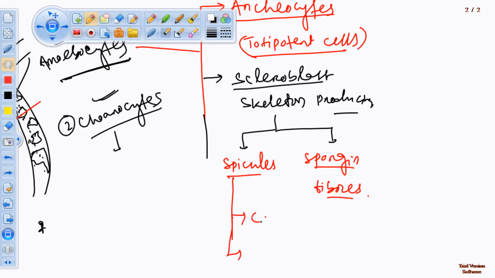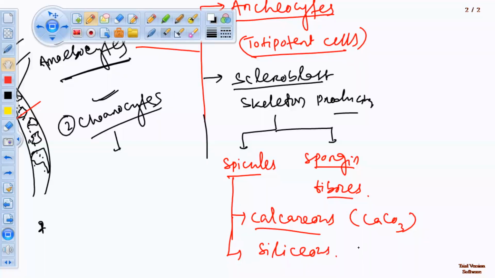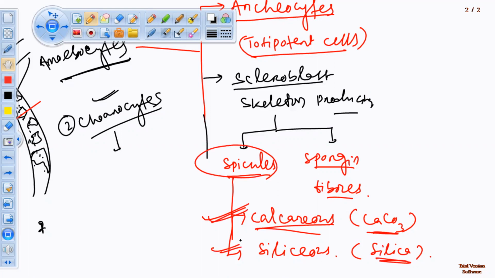One is calcareous spicules, made up of calcium carbonate. The other is siliceous spicules, made up of silica. If calcium carbonate is present, the spicules are known as calcareous spicules. If silica is present, they are known as siliceous spicules.